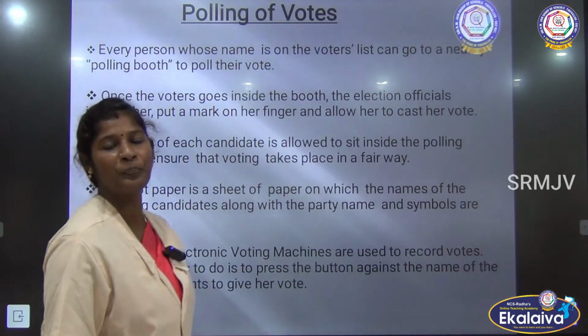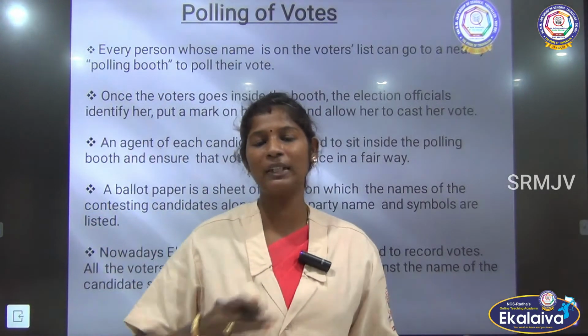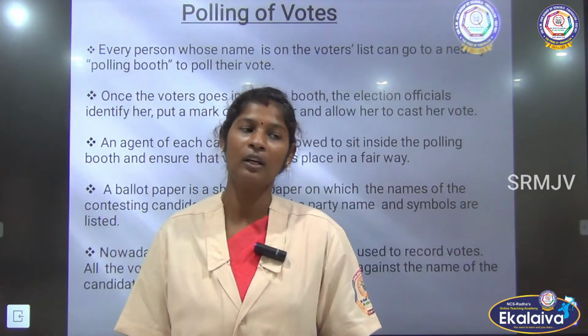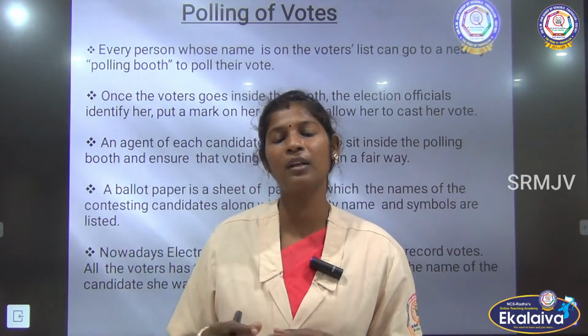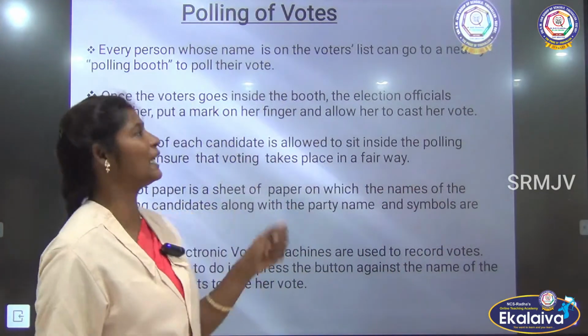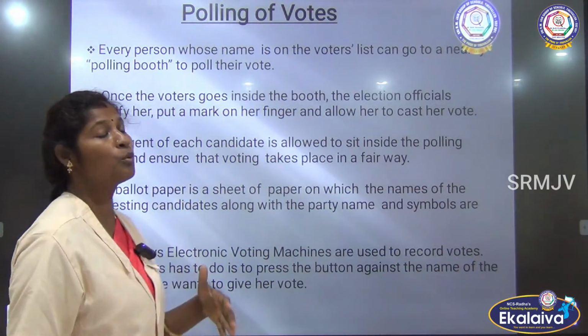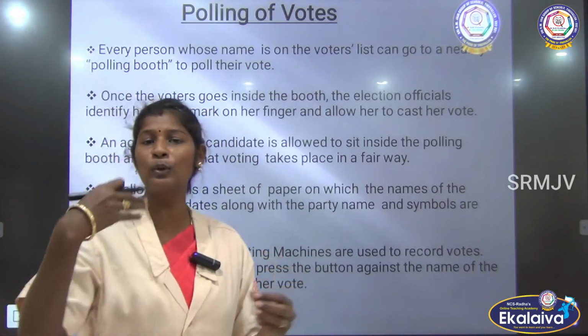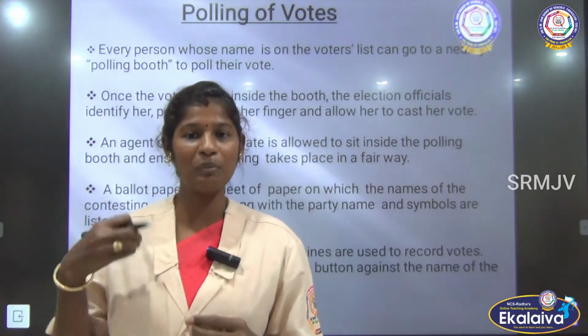So the next thing is the polling of votes. It is the last stage of election. What is that? It is a day when the people cast their vote, right? So what will happen during the election day? Let us see. Every person whose name is in the voter list will go to the nearby polling booth and cast their vote.